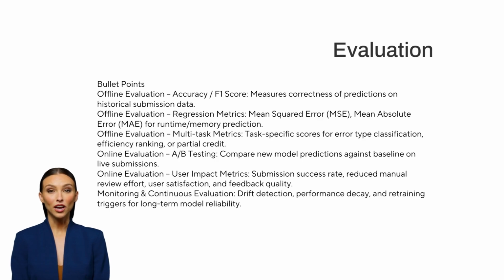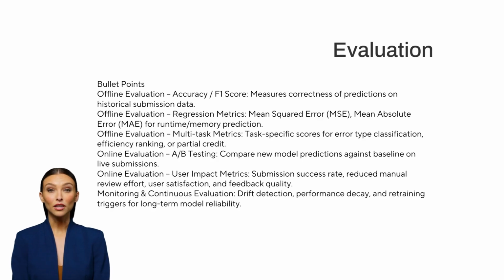Third, offline evaluation, multitask metrics. In a multitask setup, the model may also predict error types, partial correctness, or ranking of submissions. Task-specific metrics such as weighted F1 score or ranking correlation coefficients, like Spearman's rho, are used to measure performance for these additional outputs. Multitask evaluation ensures that the model performs well across all relevant dimensions.